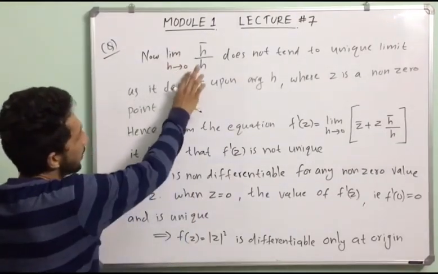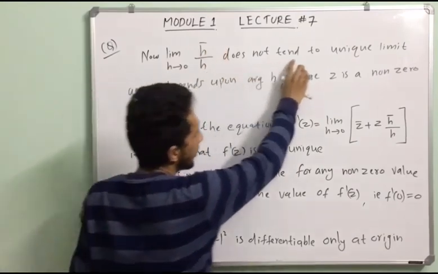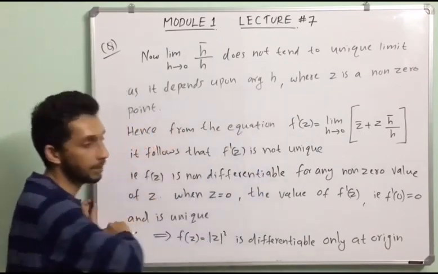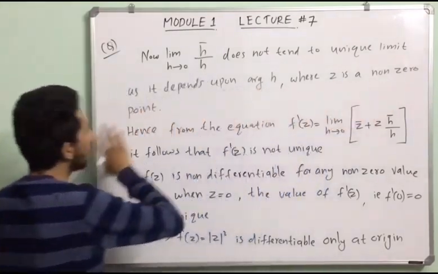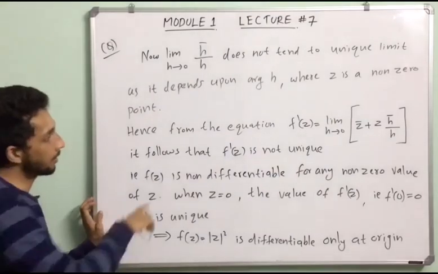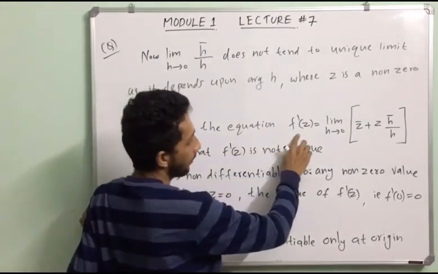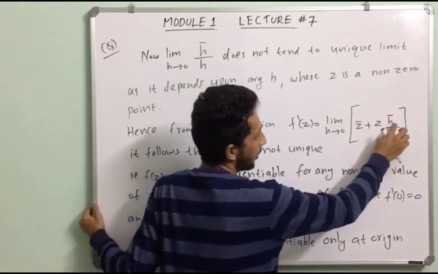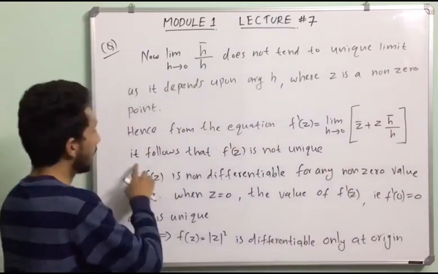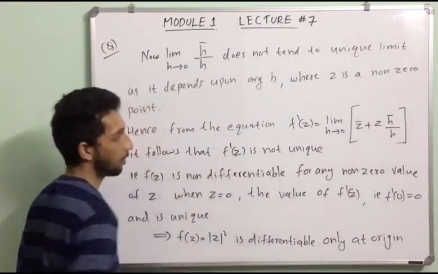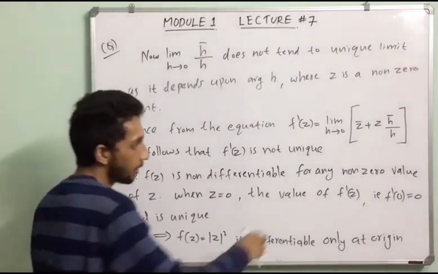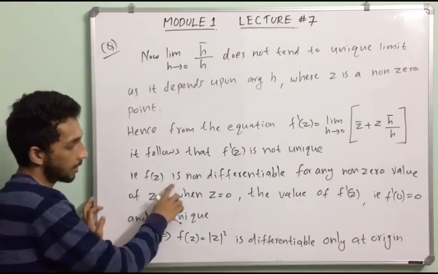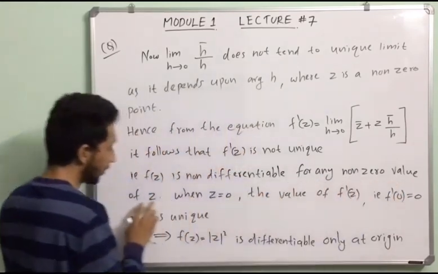Now limit h tends to 0 of h bar divided by h does not tend to a unique limit, as it depends upon the argument of h, where z is a non-zero point. Hence from the equation f dash of z equals limit h tends to 0 of z bar plus z into h bar divided by h, it follows that f dash of z is not unique. We get different limits. That is, f of z is not differentiable for any non-zero value of z.